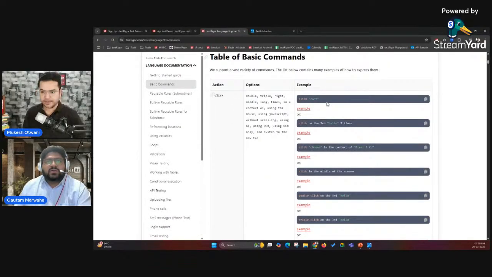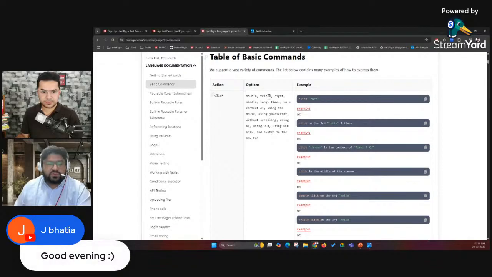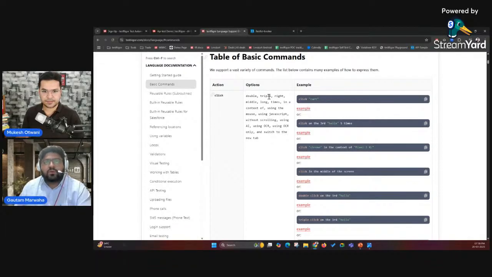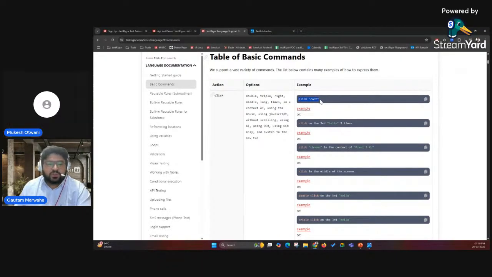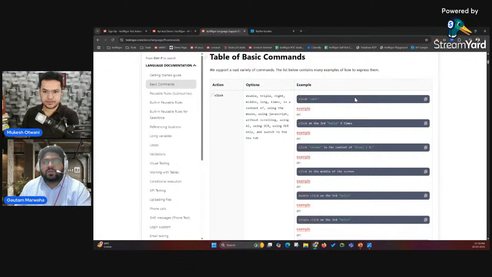As you can see, we simply use visible text to locate the element. To perform the action click, you can just go with the visible text that you see as a human on the UI. Suppose there is a web application where you see a cart as a text. To click on that text, you can simply say click cart. In plain English, you can write in TestRigor to automate your applications.